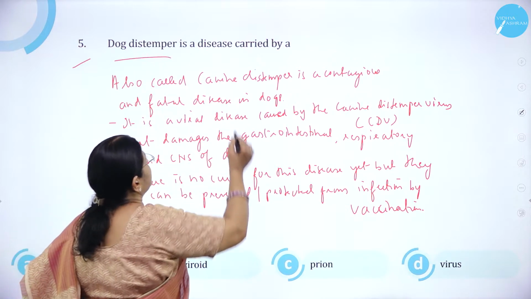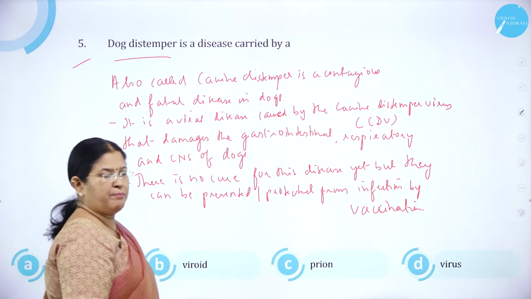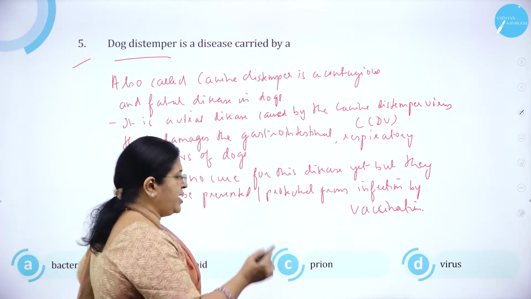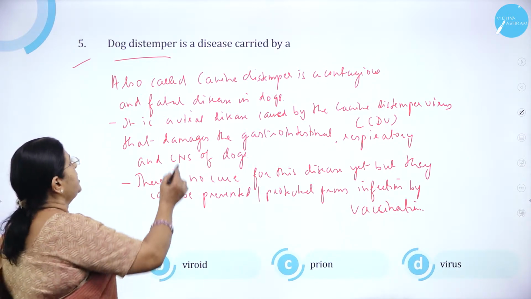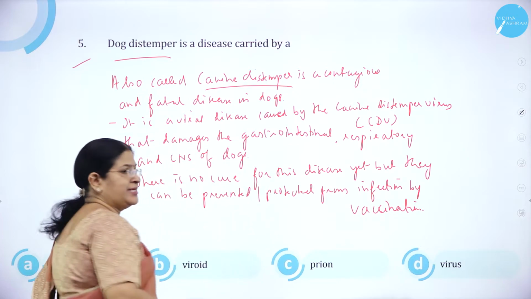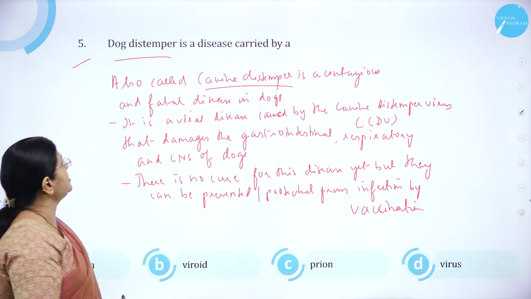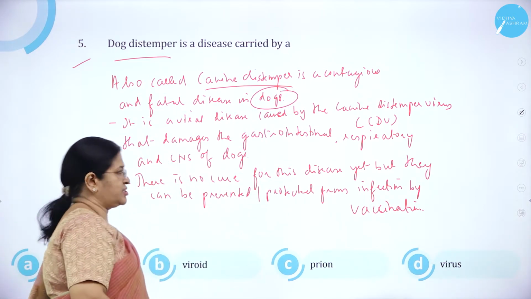Dog distemper is a disease caused by a: option A, bacterium, option B, viroid, option C, prion, and option D, virus. Dog distemper is also called canine distemper. The word itself tells you it usually occurs in canines, and is a fatal disease particularly in dogs.